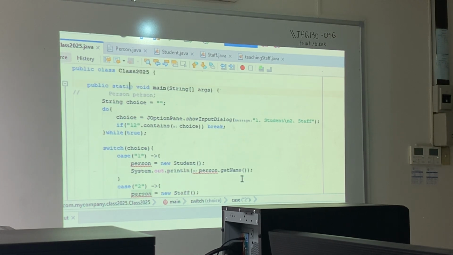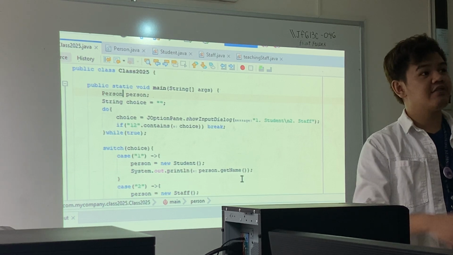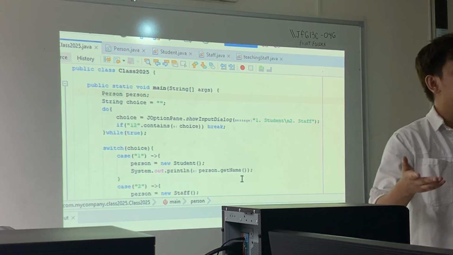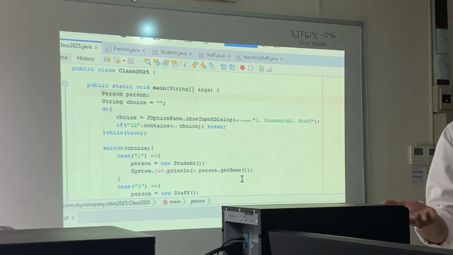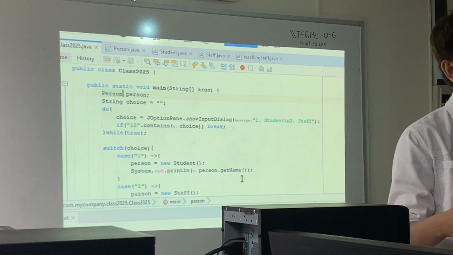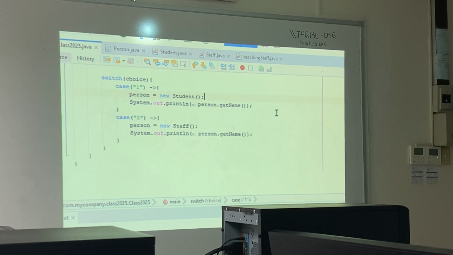So, let's see here. Right now, instead of declaring 2 memory spaces, we only declare 1. It could be a student or staff, but regardless of my choice, it's guaranteed that the memory will be used. There are no wasted memory slots, right? Again, the memory slots are just an analogy. There is a better way to explain it, but it's a bit convoluted, I suppose, so I will just use the analogy.